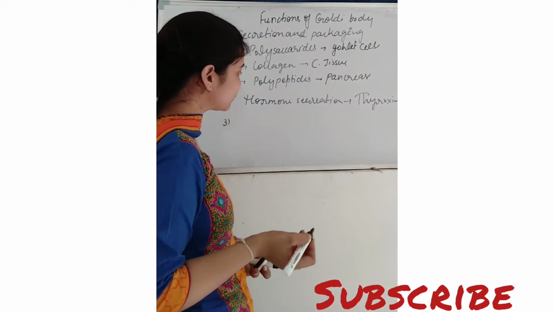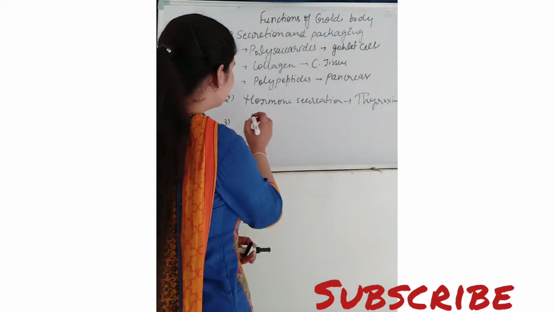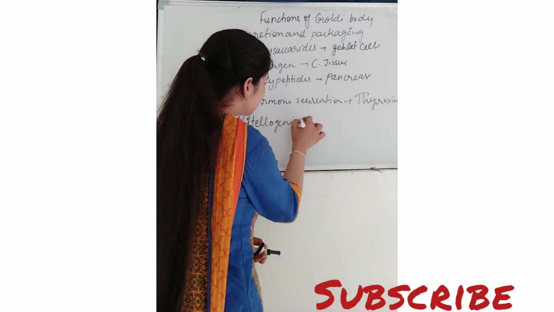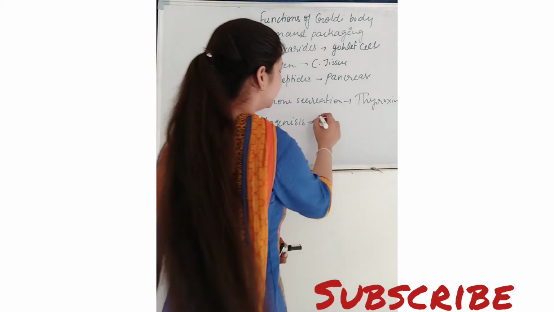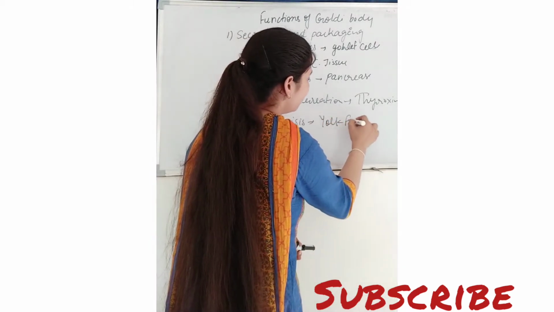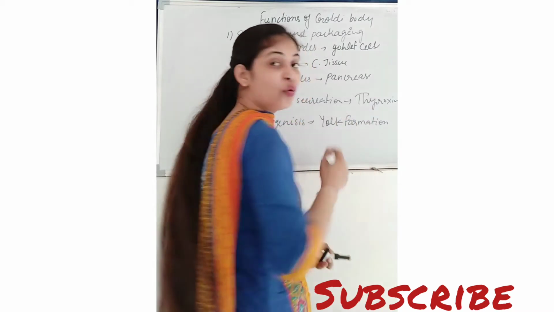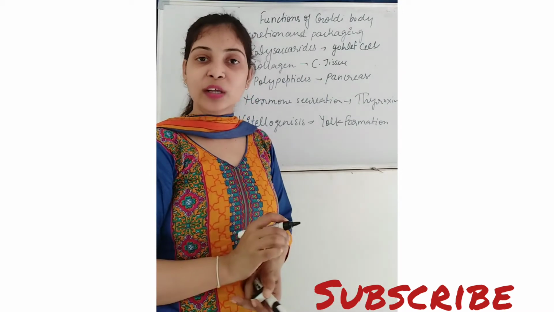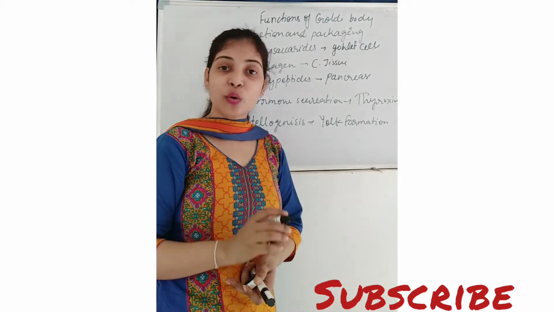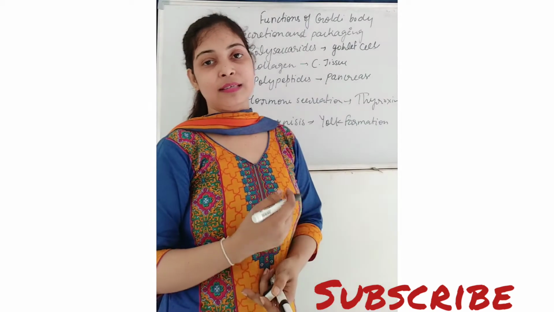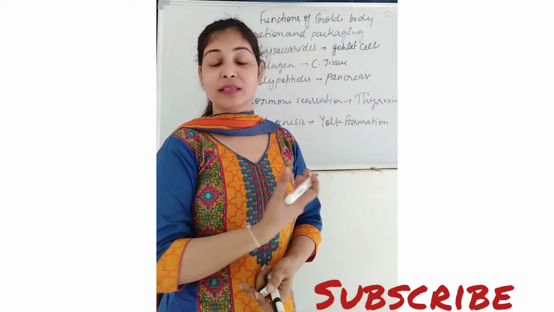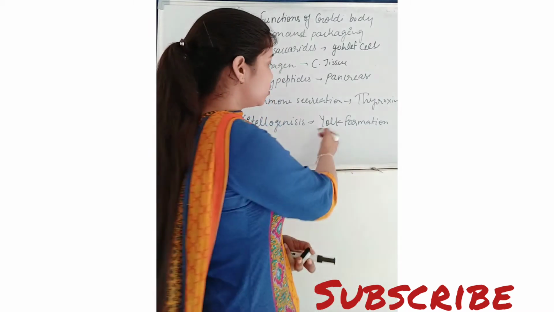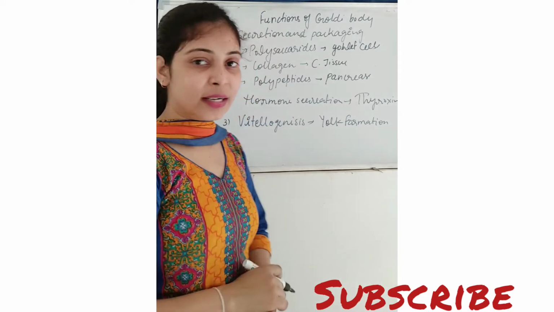And third one is it also helps in the vitellogenesis. Vitellogenesis means yolk formation. Yolk formation. Right? Yolk formation in the eggs. So here Golgi apparatus also performs the function vitellogenesis, that is the yolk formation. The yolk formation in the eggs takes place by means of this Golgi apparatus. So Golgi apparatus yolk formation में भी help करते हैं and the yolk formation is known as vitellogenesis.